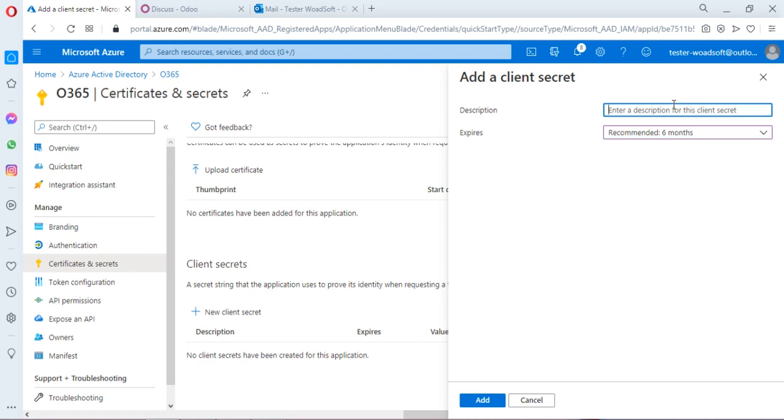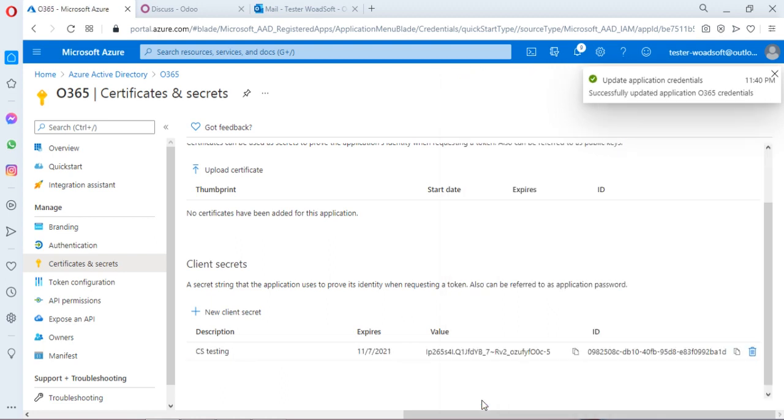For example, I can add a few keywords, and after that you click on the add button. This will take a few seconds to create a client secret. Here the client secret value will be created.